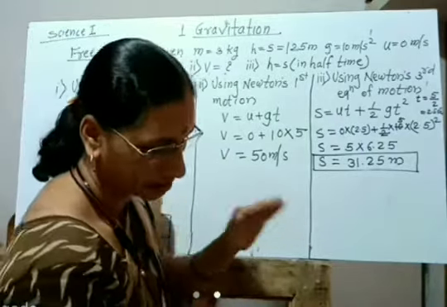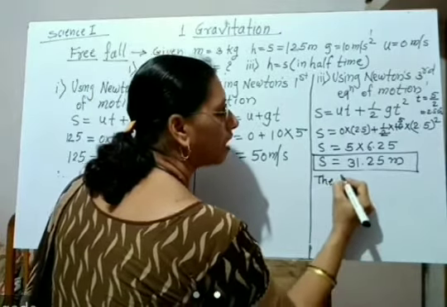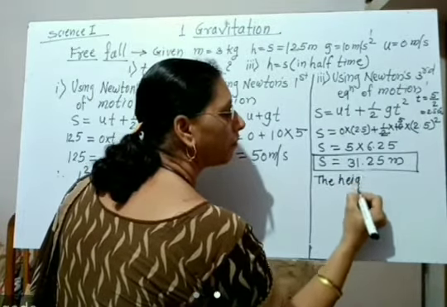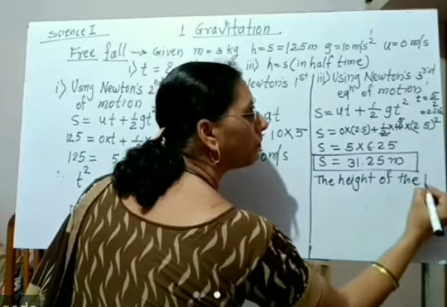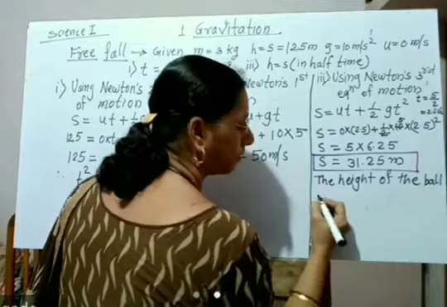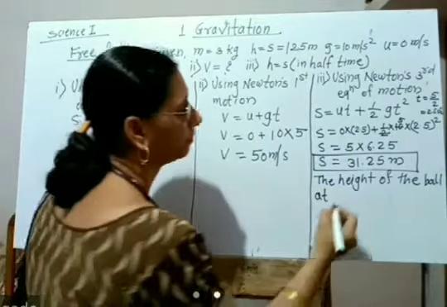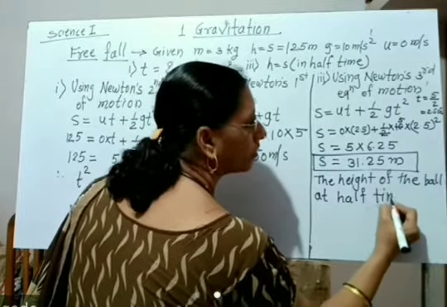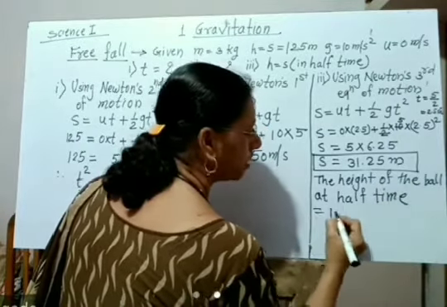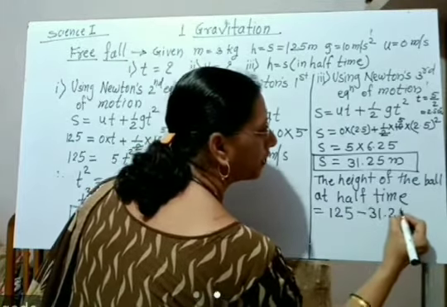आणि म्हणून इथं आपण काय करायचंय, the height of the ball at half time is equal to 125 minus 31.25.